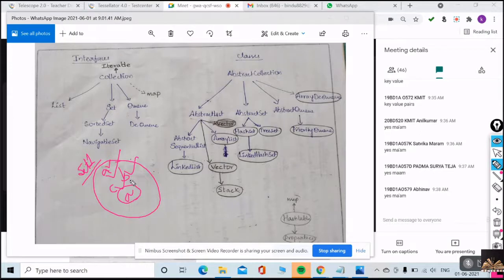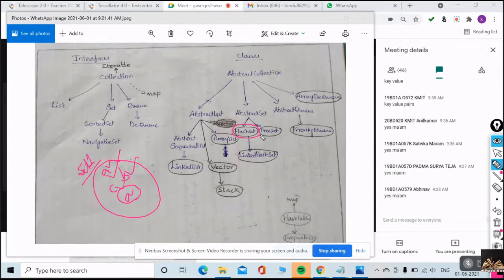We can implement this set interface using a class. Which class? HashSet and LinkedHashSet. Right now we want to discuss HashSet. Is that okay, guys?